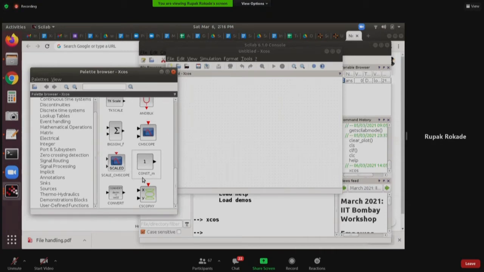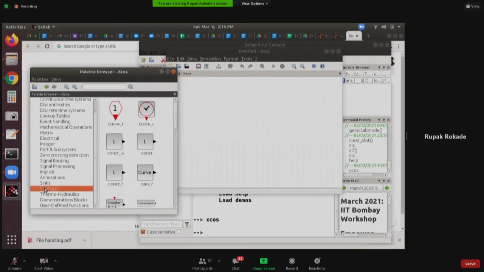As an interface, XCOS provides a slider facility, and I will make use of that right now. A slider can be found inside the sources block. Why sources? What does the name source tell you?